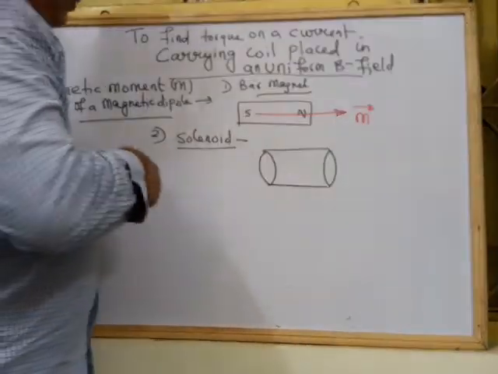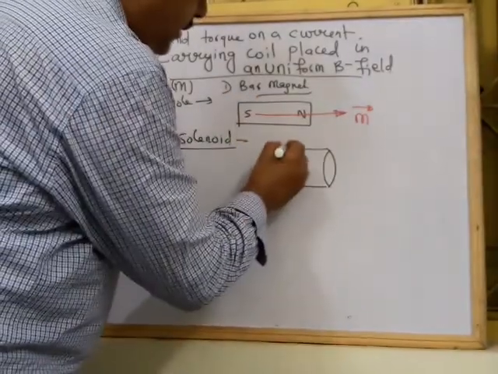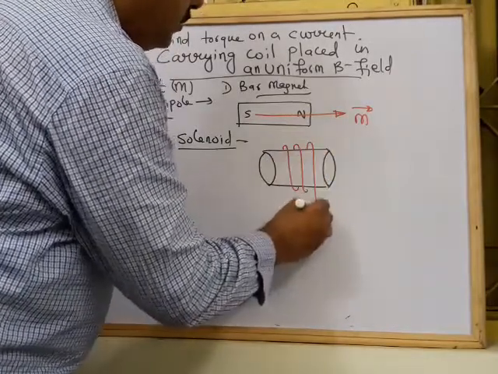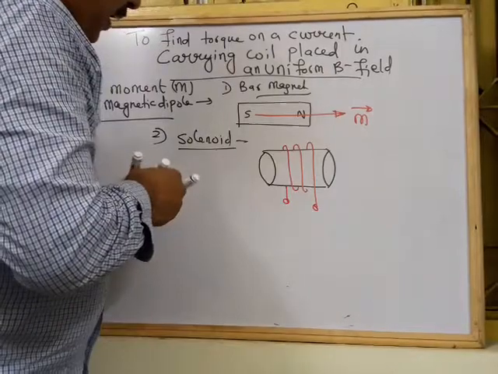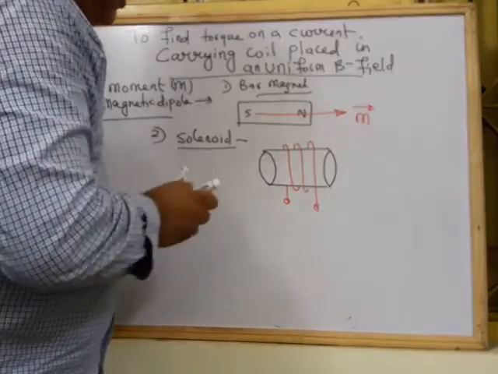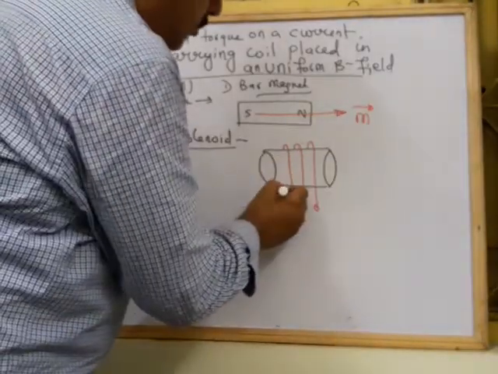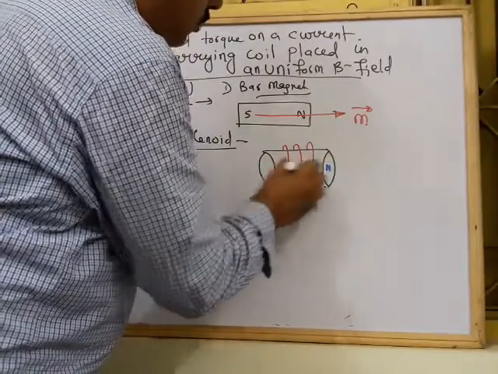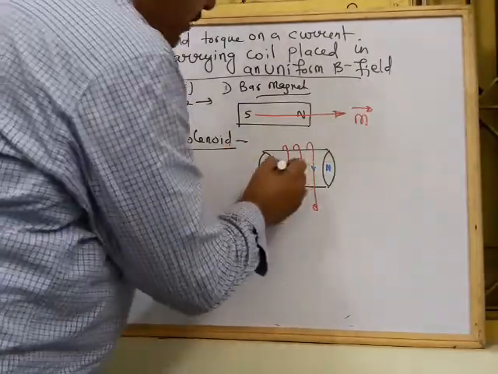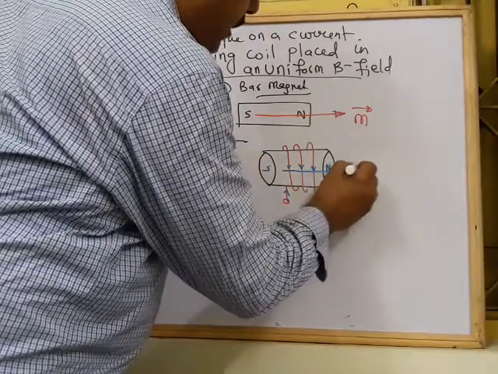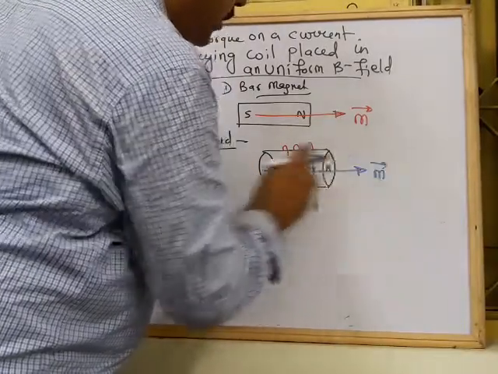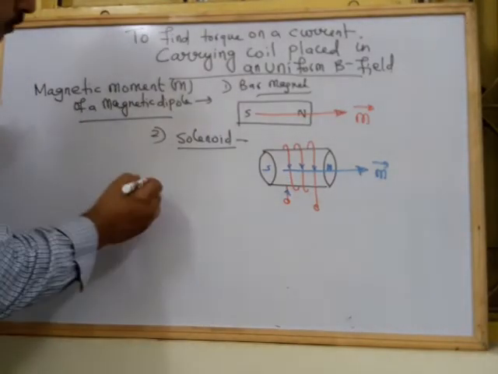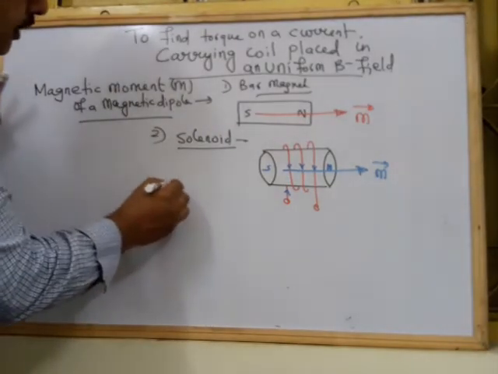Now see how it is. The coil is like this, I am showing some turns of the coil here. So this is the solenoid, and there exists a magnetic dipole because current is passing like this, this becomes the north pole and this becomes the south pole. Then at once I will say that there is a magnetic dipole moment M that is pointing from south to north. Now in the similar manner, take the third one, the circular loop.